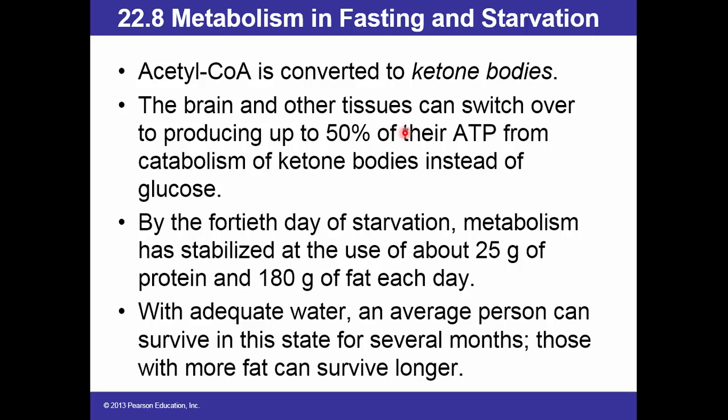The brain and other tissue can switch over to producing up to 50% of their ATP from catabolism of ketone bodies instead of glucose. By the 40th day of starvation, metabolism has stabilized at the use of about 25 grams of protein and 180 grams of fat each day. With adequate water, an average person can survive in this state for several months. Those with more fat can survive longer.